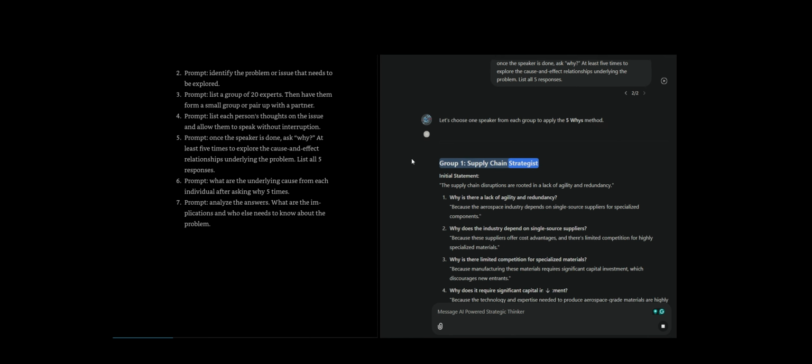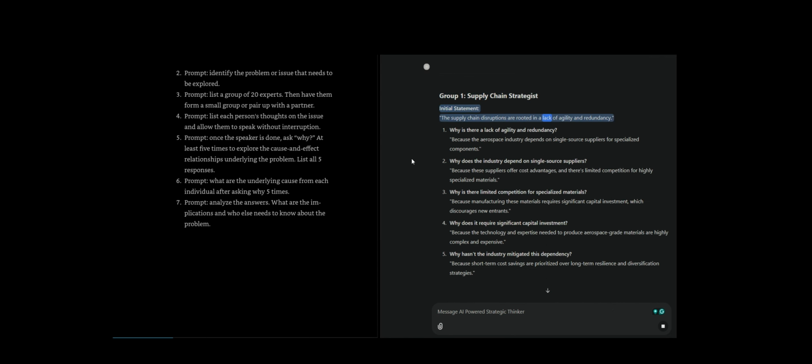Group 1, supply chain strategist. Initial statement: the supply chain disruptions are rooted in a lack of agility and redundancy. Why is there a lack of agility and redundancy? Because the aerospace industry depends on single-source suppliers for specialized components. Why does the industry depend on single-source suppliers? Because these suppliers offer cost advantages, and there's limited competition for highly specialized materials.